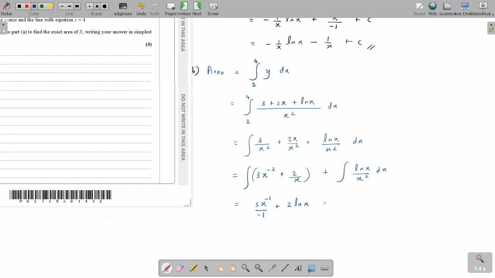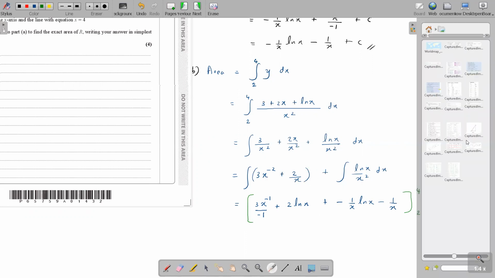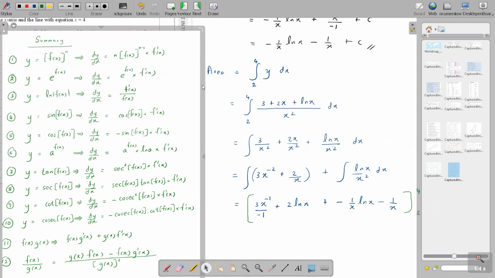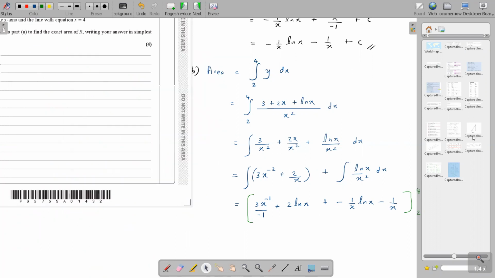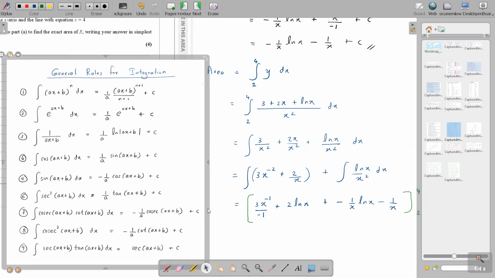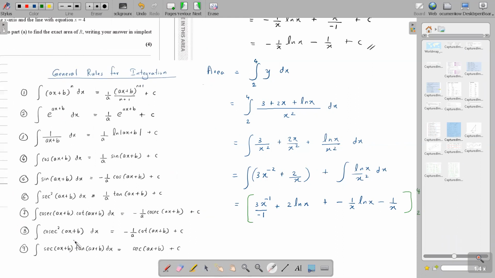Are you with me? And the other one, the integration of ln x over x squared, is minus 1 over x ln x minus 1 over x. There's no need to put the plus c because we are going to be putting the limits, 2 to 4. You have to remember these integration rules. The integration rules must clearly be there inside your head. You need to know these rules very clearly.